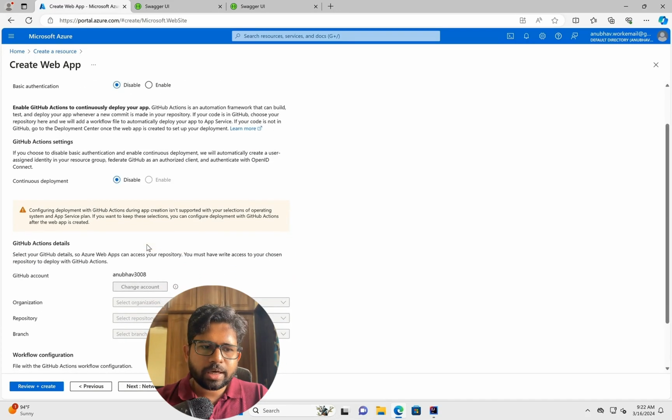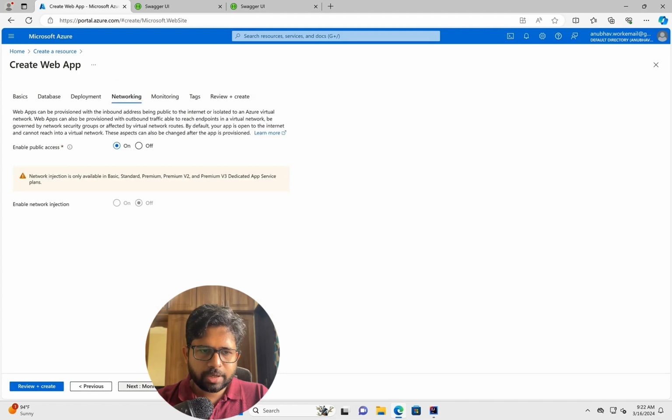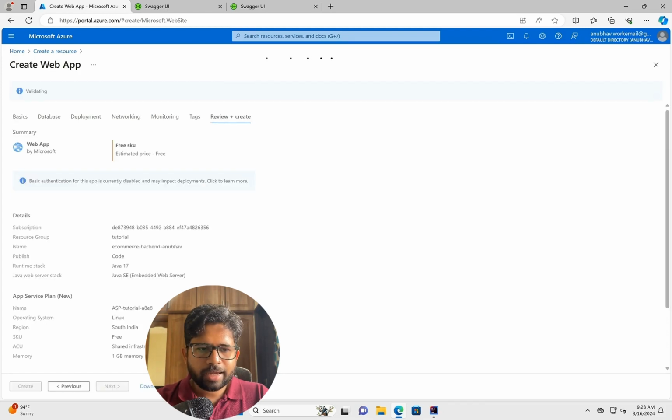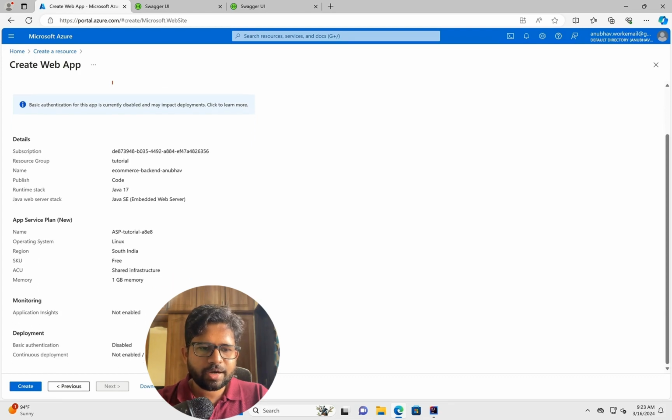You see right now the continuous deployment is disabled because this is enabled for the paid options. So right now I'm starting with the free one. So that should be okay. Later I'll set up the continuous deployment. I'll click on networking. Here the public access will be enabled. Monitoring is fine. Whatever is default, I don't want to change anything here. I don't want any tags. It's a free option, Java 17. That's what we have. And it's configured for South India.